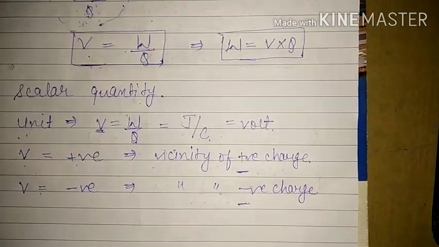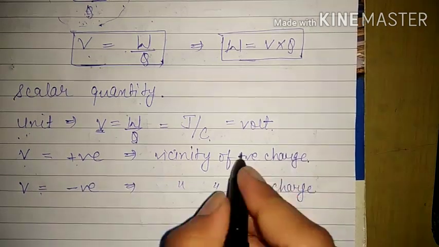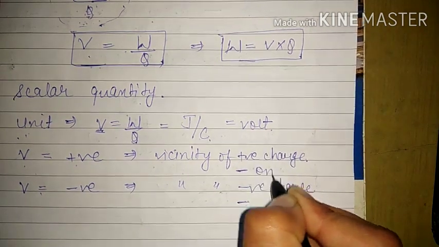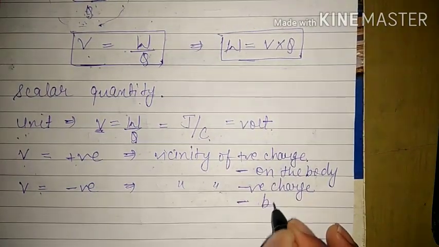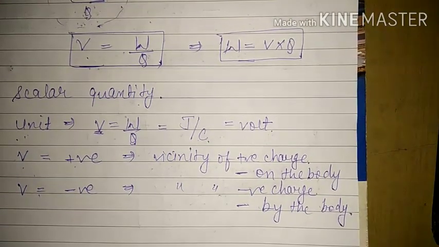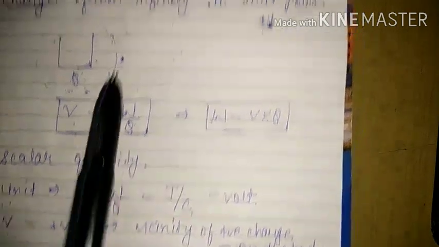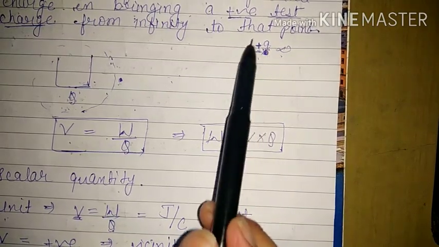And if you remember from the work-energy part, in the same concept of potential energy and kinetic energy, we discussed one thing: when work is done on the body, the work done will always be positive, and if the work is done by the body, then the work done is always negative. So here, if both the charges are of the same kind, then work must be done on the body.